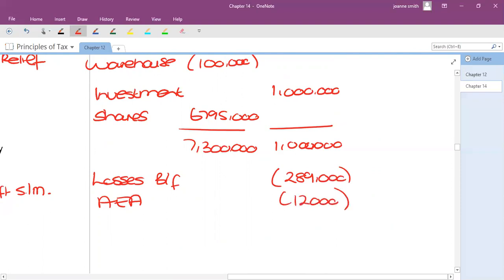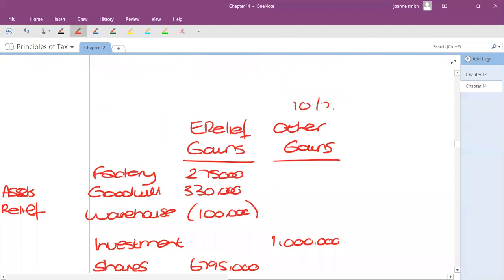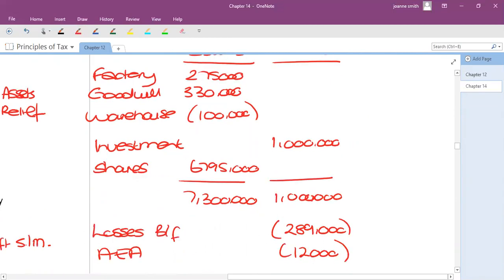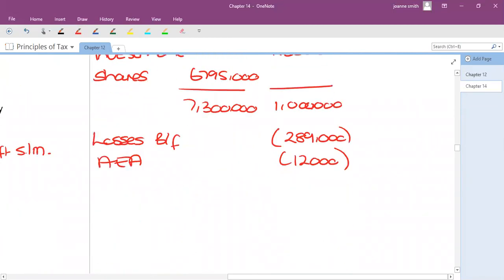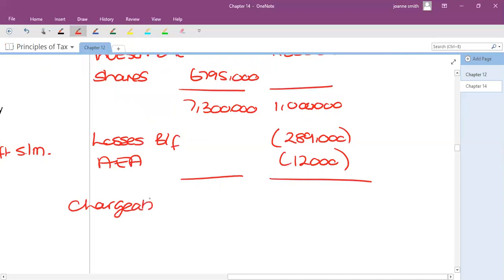Always remember these are going to get taxed at higher rates, so they're in the worst position. So any deductions always want to come off the other gains first. Or if you had a residential property, that'd be the priority because they're even higher at 18 and 28%. So that brings us down to a chargeable gain of 7.3 million, because that's not changed, and in the other gains, 699.